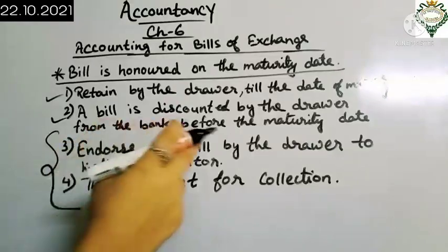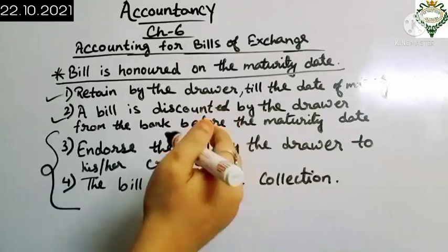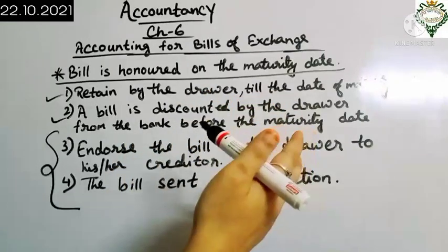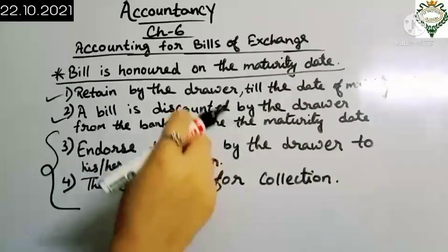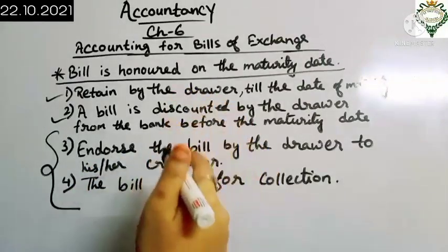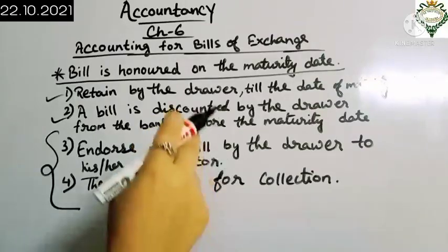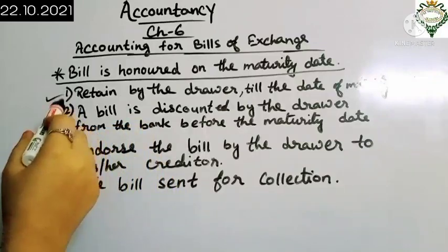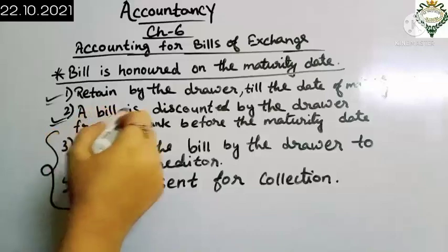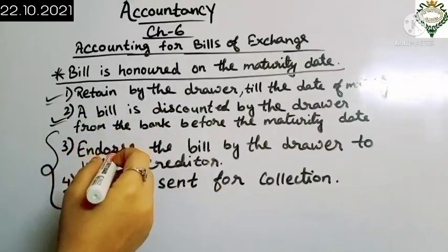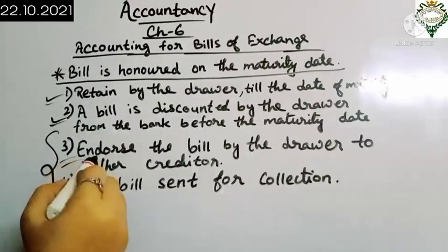So what is endorsing the bill by the drawer? When the drawer endorses the bill receivable to his or her creditor, it is known as endorsement of a bill of exchange. The bill is then duly paid by the drawee on the maturity date. The accounting treatment for the first two transactions will be the same as in the two earlier topics, retained by the drawer and bill discounted. From the third transaction it will change for the endorsement.